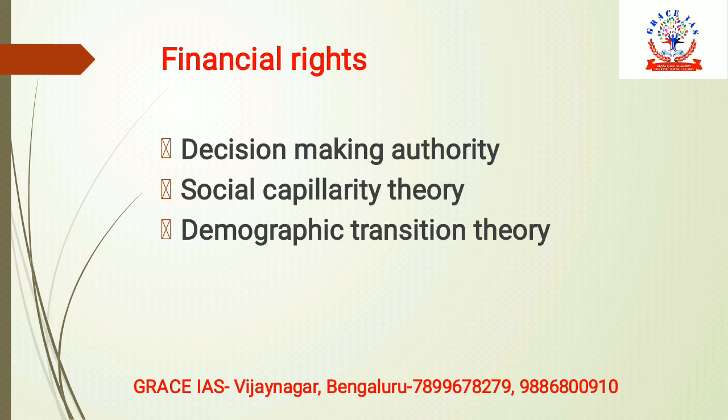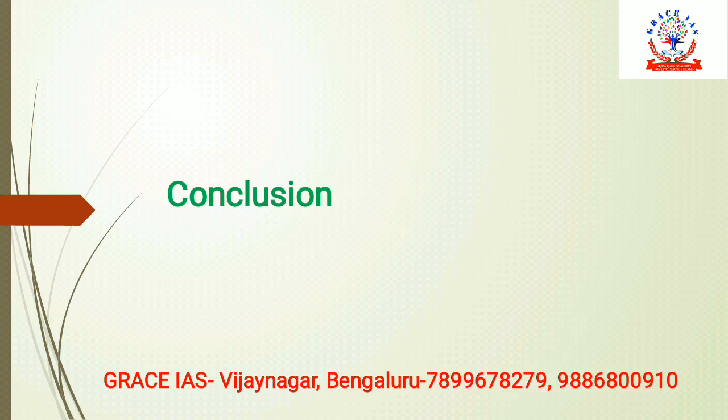So these theories talk about how, if economic growth happens, the birth rate decreases.